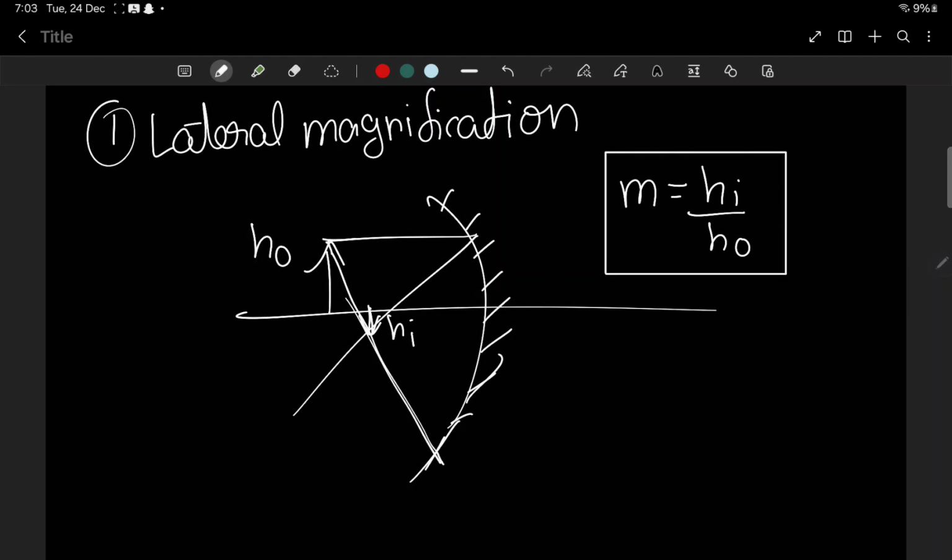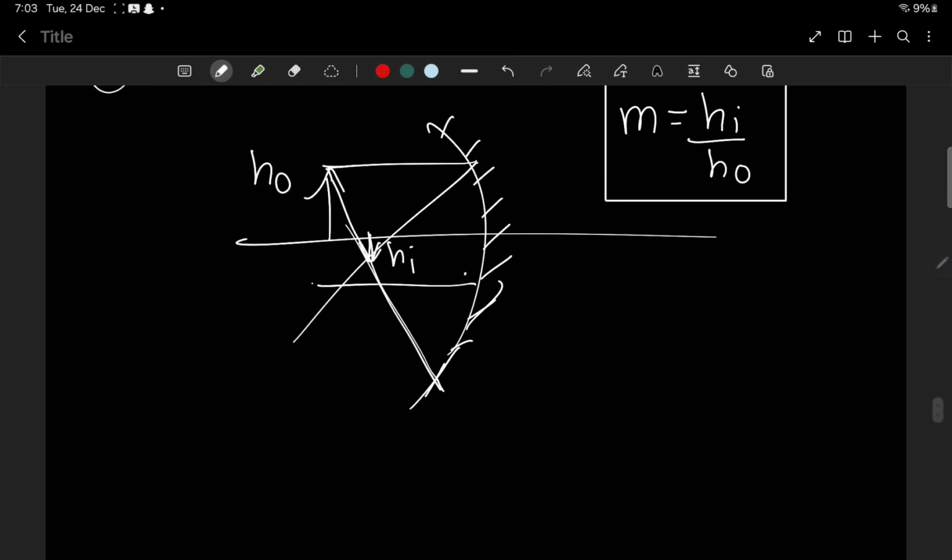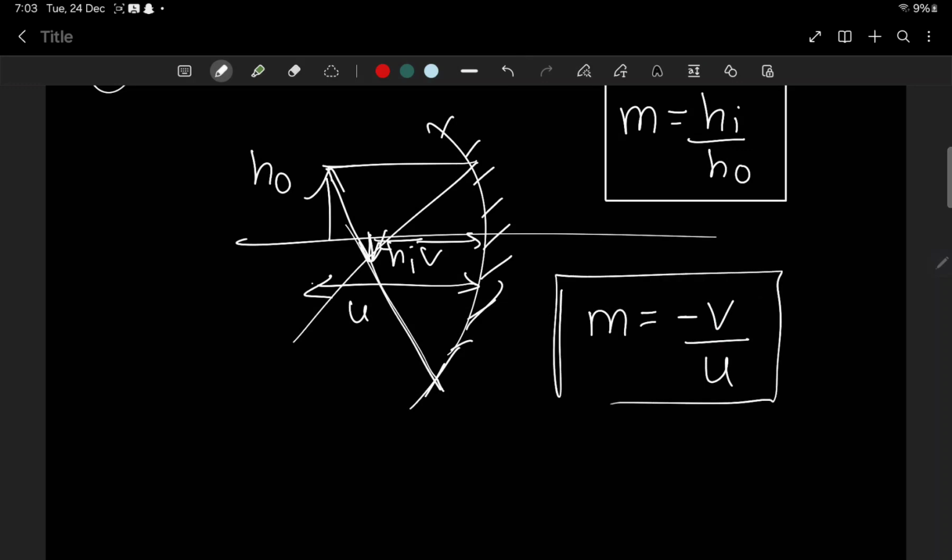Okay, yes. But when we are deriving more, we get to know that this is u, the object distance, and this is v, the image distance. When we are further calculating, we get that magnification equals minus v by u. So just learn it by heart, no time to prove it. This and all should be learned by heart.